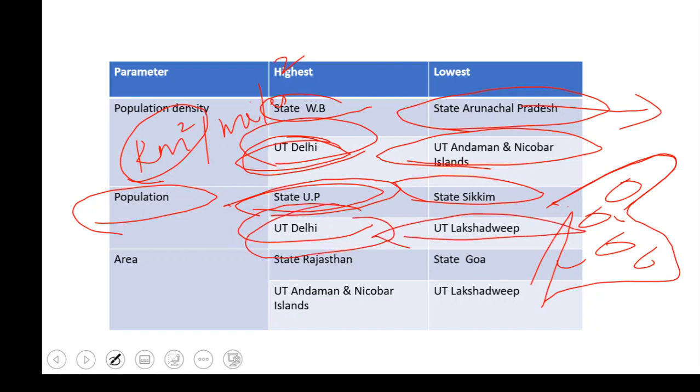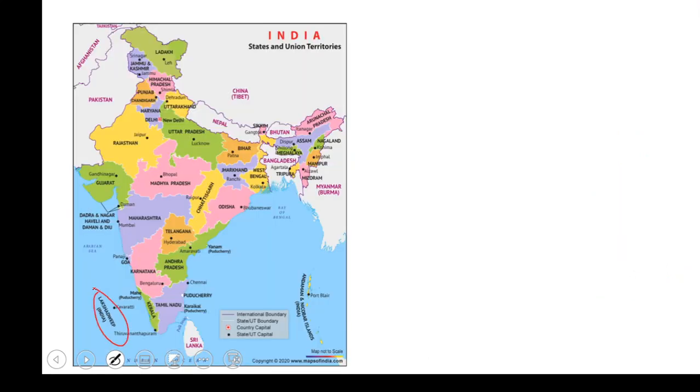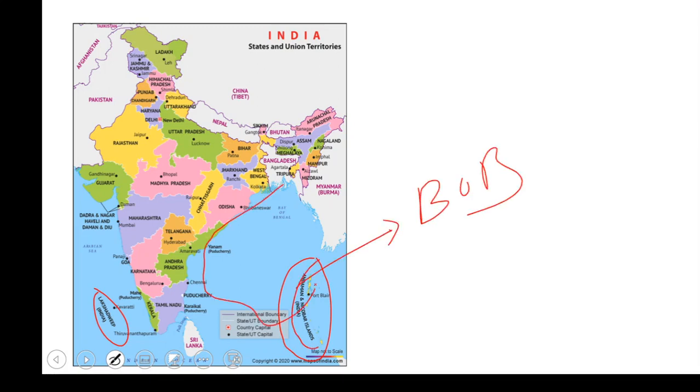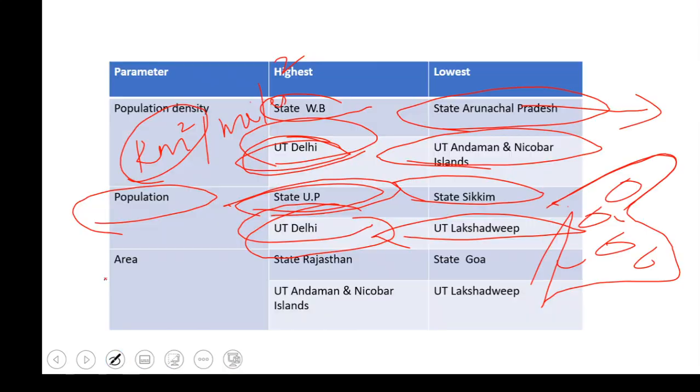And similarly, we have the Lakshadweep Islands, and this is Andaman and Nicobar. The Andaman and Nicobar Islands are in the Bay of Bengal, and similarly, the Lakshadweep Islands are in the Arabian Sea. Got the picture? Very good.